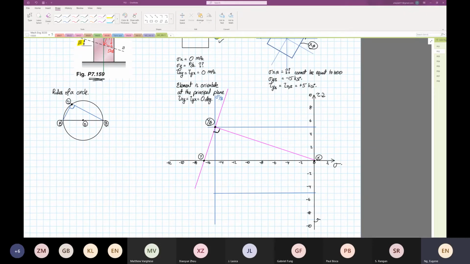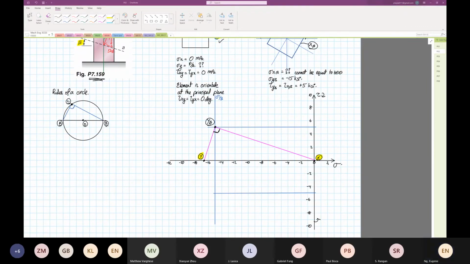Let me beautify this first. Why is that the case? Because from point X to point Y, the rotation has to be 180 degrees from the center of the circle. Why? Because on the element, the angle made between point X and point Y is 90 degrees.